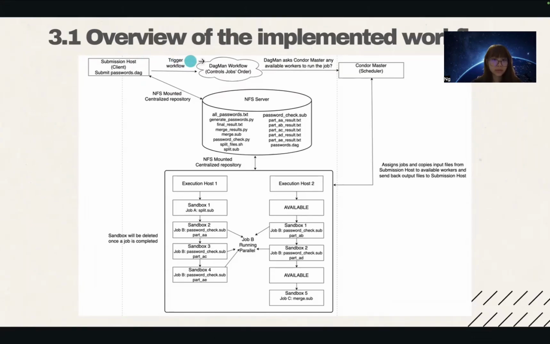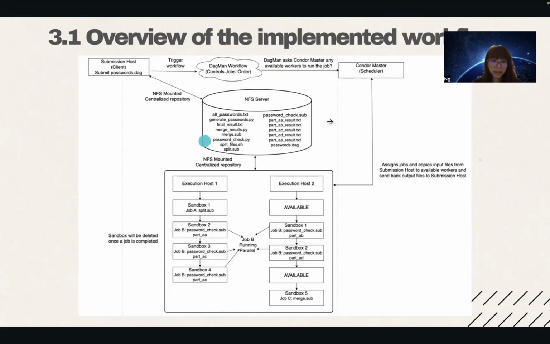So once the workflow is triggered, DAGMan controls the job's order. It ensures the correct sequence. Split first, then parallel password checking, and finally merging the results. So this guarantees that no job runs before its dependency is completed. So after the workflow is submitted, DAGMan will ask Condor Master, is there any available workers to run the job? Because Condor Master is the scheduler. It checks which execution hosts are available and decides where each job should run.